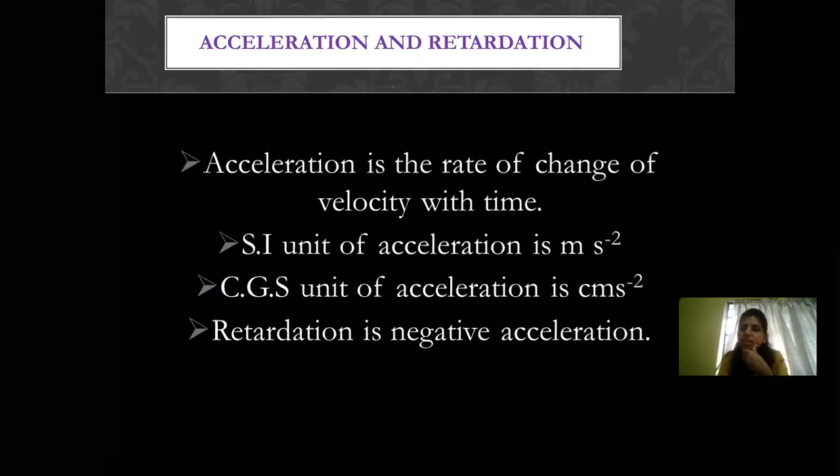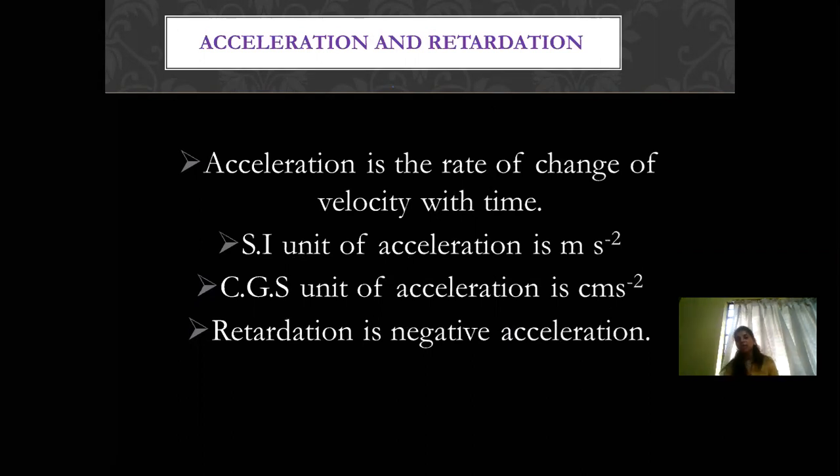So the acceleration definition: the rate of change of velocity with time. When you write the word rate, it's understood it is with time, but the definition as given in the textbook, you're going to write the same thing. SI unit of acceleration is meter per second square. CGS unit of acceleration is centimeter per second square. Retardation. What is retardation? Retardation is negative acceleration.